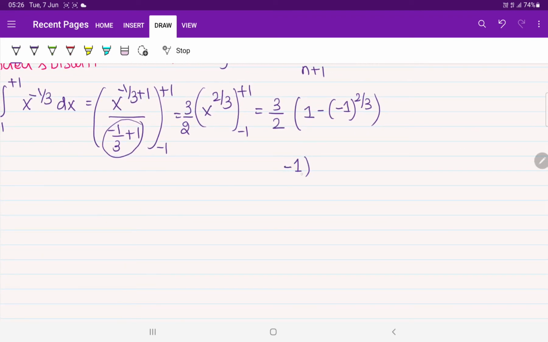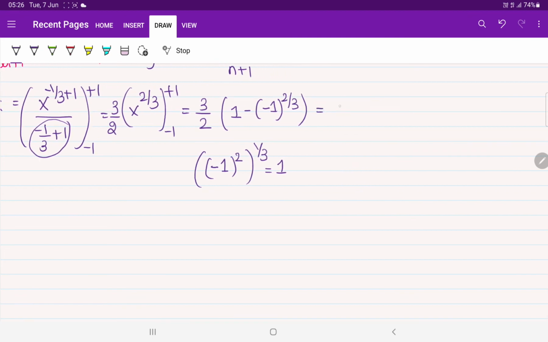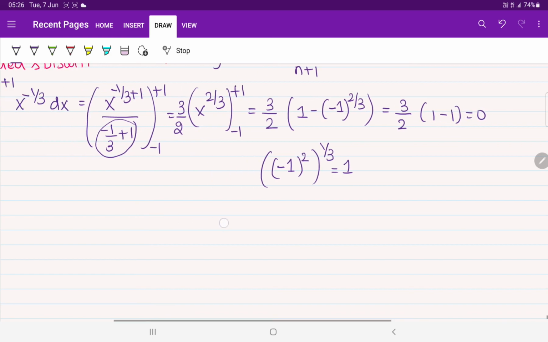Its actual meaning is we can write like this: minus 1 whole square whole power 1 by 3, in order to let you all understand. Minus 1 whole square will become plus 1. Plus 1 whole power 3 will be giving you plus 1 only. Conclusion is this can be further written as 3 by 2 in bracket 1 minus 1. So anyway this answer is going to be 0.